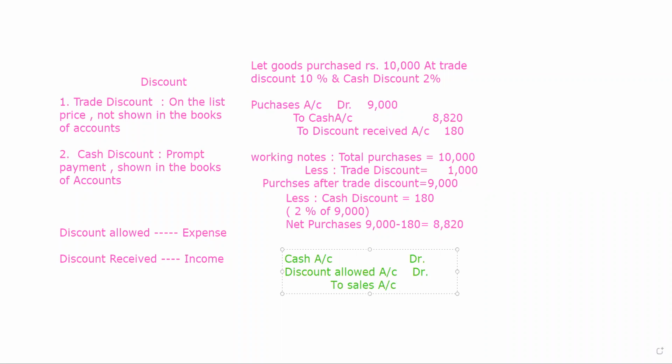Because when we are allowing the cash discount, that is for sure that we are doing the transaction on cash. So the amount is to be shown over here in cash. The amount to be shown is 8,820. Discount allowed is 180, and sales will be the credit, it will be 9,000.